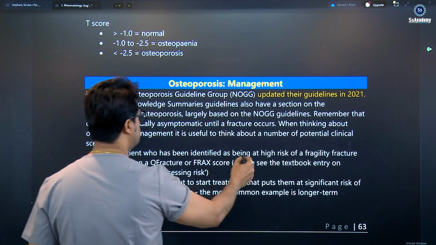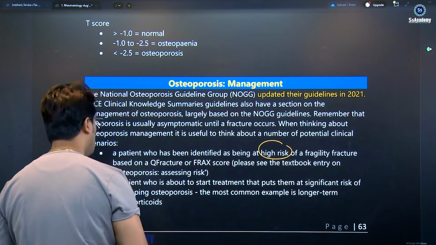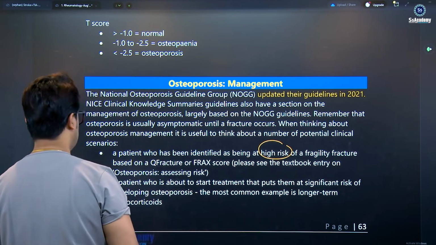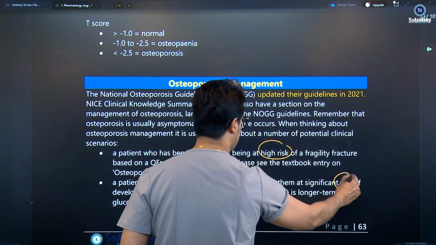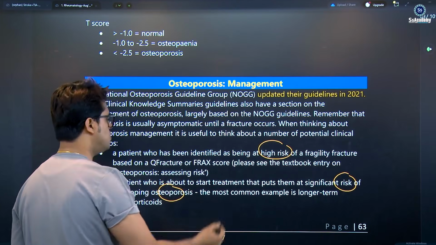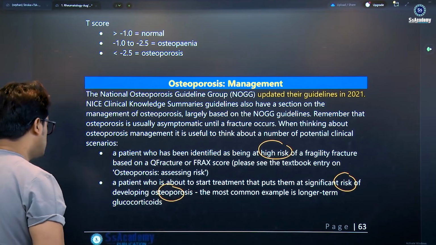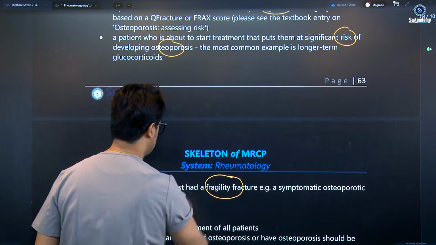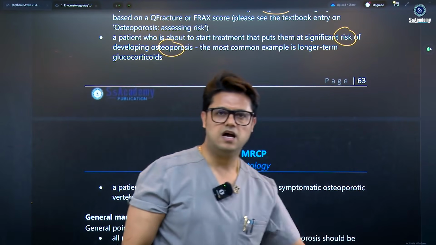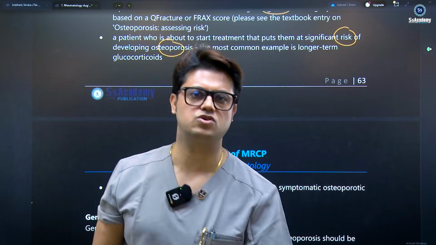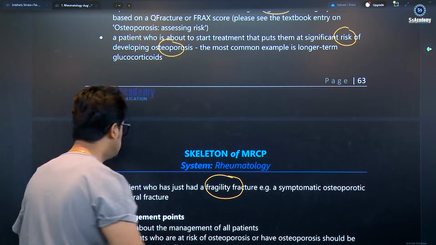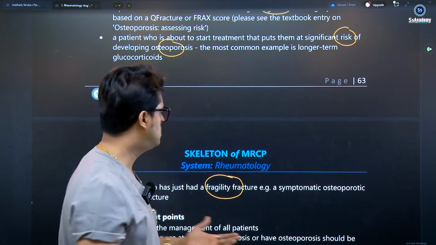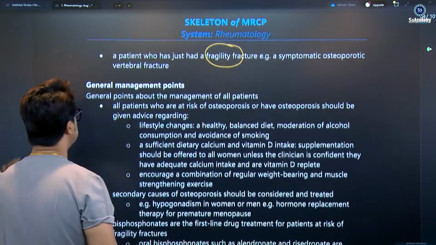So a patient who has been identified as being at high risk of fragility fractures, who is about to start a treatment that puts them at significant risk of developing osteoporosis. The most common example in the longer term is glucocorticosteroids. And a patient who just had a fragility fracture. So the three things, mind you: had a fragility fracture, having high risk of fracture, having high risk of osteoporosis. Yes, mind you.